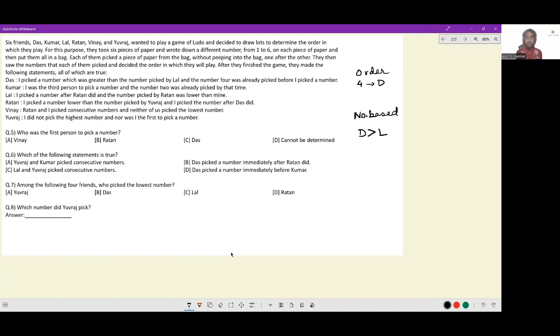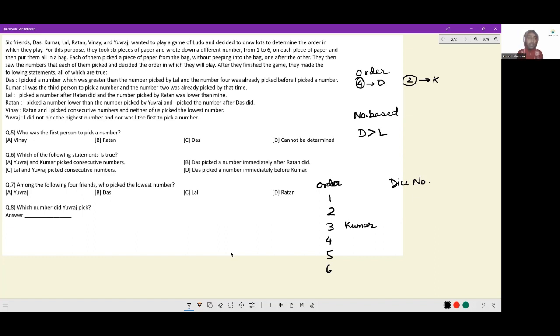Kumar: I was the third person to pick a number. So if I write down 1, 2, 3, 4, 5, and 6. Third to pick a number was Kumar. And this is the order number, and this is the dice number picked. I was the third person to pick a number, and number 2 was already picked by that time. So see the number on the dice, I will put this way. 2 was already picked, after which Kumar came in.